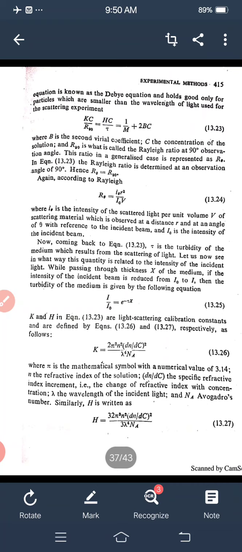Similarly, H is given by H equals 32 pi cube n square (dn upon dc) square upon 3 lambda to the fourth NA.